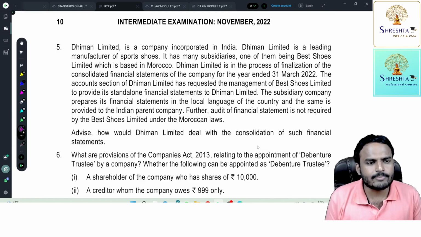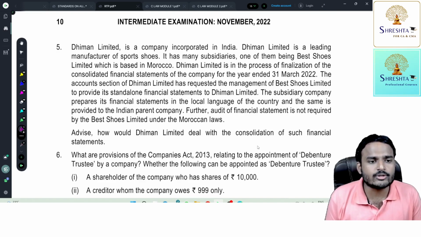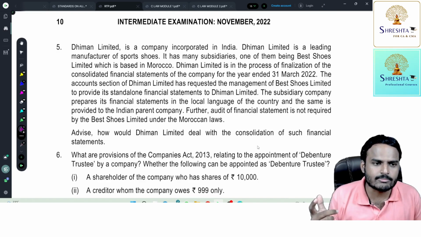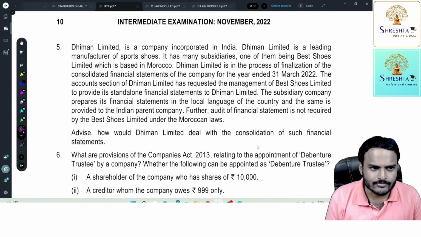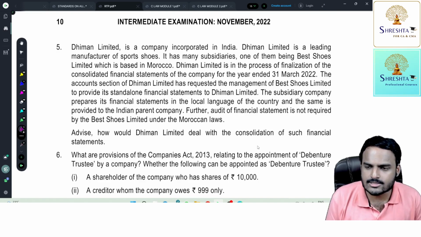The subsidiary prepares its financial statements in the local language of the country and the same is provided to the Indian parent company. Further, audit of financial statements in Morocco is not required by Best Shoes Limited under Moroccan laws. Advise how Dhiman Limited would deal with the consolidation of such financial statements?